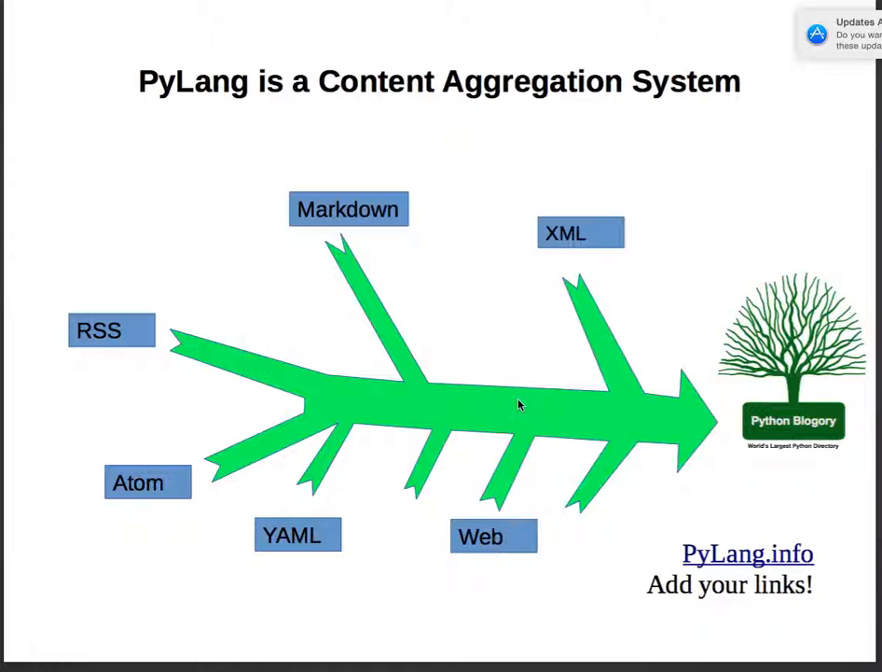So there's a huge number of markdown lists on GitHub. These are the markdown lists. There's a user interface for the web, so a lot of information comes in that way. From Plone, you can get XML files. From blogs, you can get RSS feeds or Atom feeds. And typically, conference videos come in as YAML files, and all that gets merged together and fed into the PyLang.info tree.